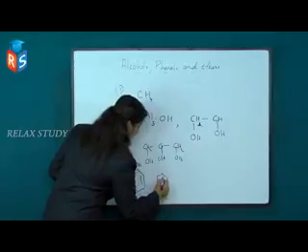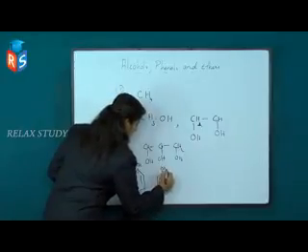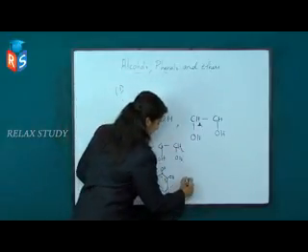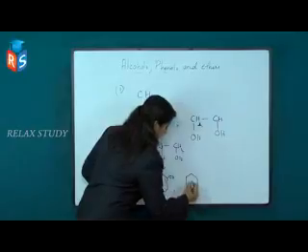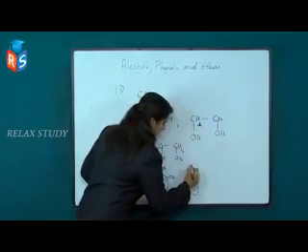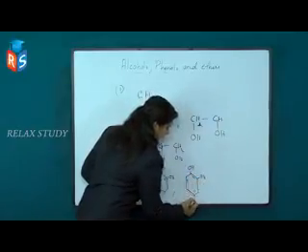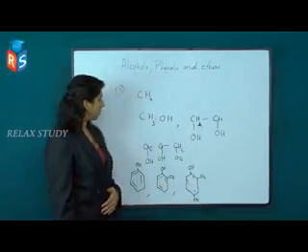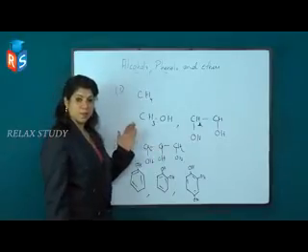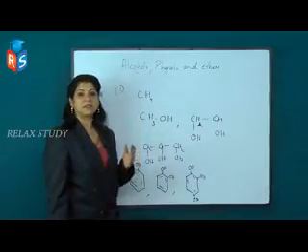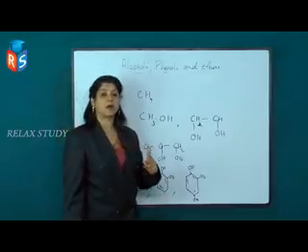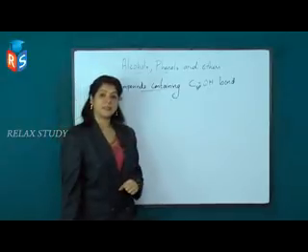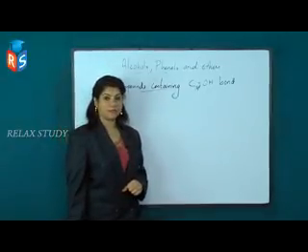Then here, if 2 hydrogen atoms get replaced by 2 OH groups, it is called dihydric, and if 3 hydrogen atoms get replaced by 3 OH groups, it is called trihydric. So this is the classification into monohydric, dihydric and trihydric, that is, according to the number of OH groups. Next, compounds containing a C-sp3-OH bond.